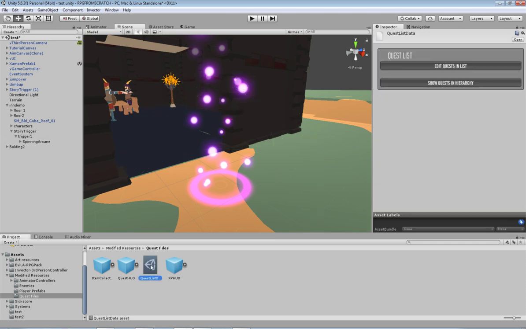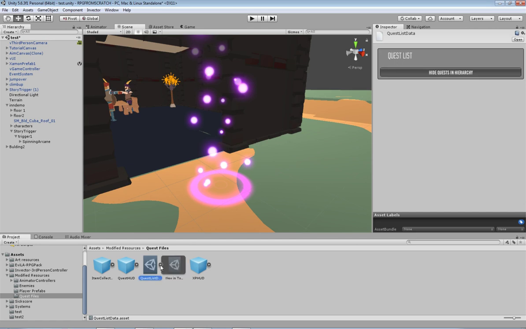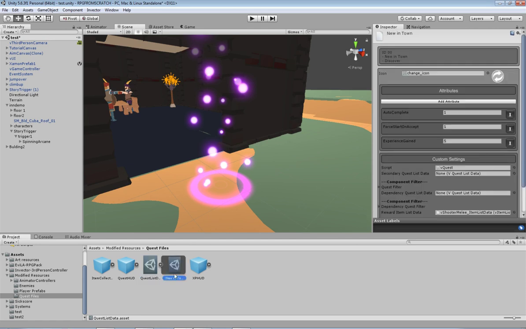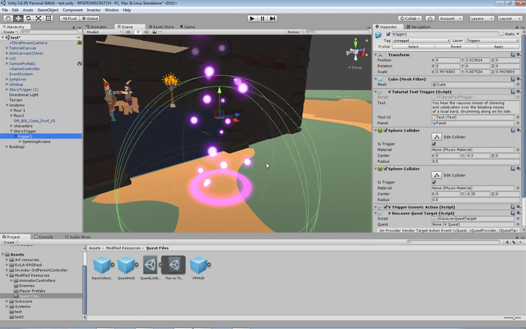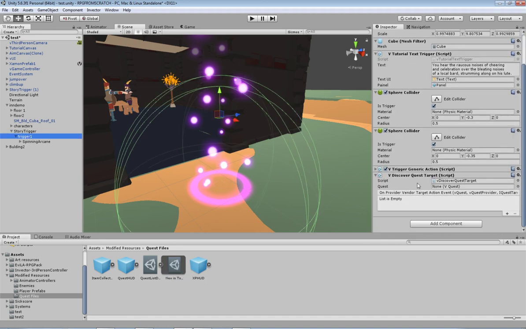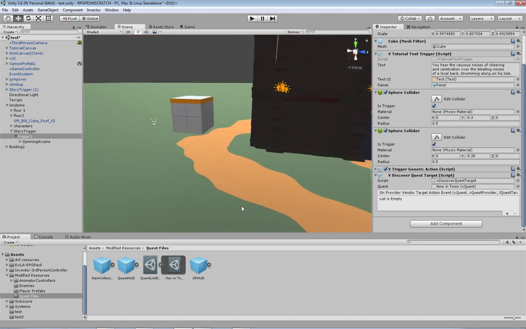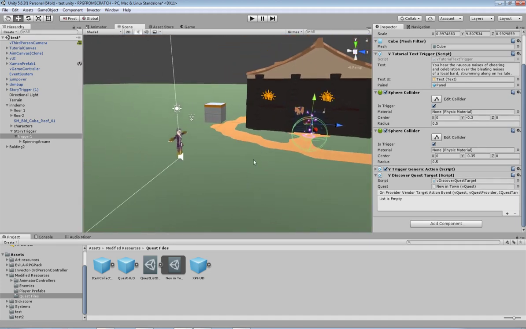So we need to come down here to our quest list data, show quests in the hierarchy like I had before, and then open it up, and you can see now I can select that quest by itself. We come back here to the story trigger and our discover quest target, and we just click and drag that quest that we want, new in town, and we leave this section blank. We don't actually need to fill this out. This will automatically get filled out when it needs to be. So there you go, that's the quest target.